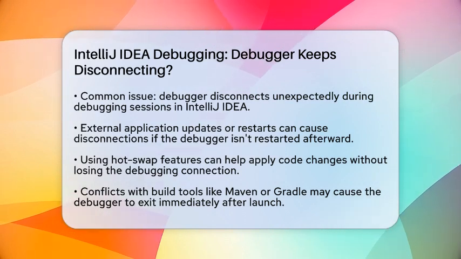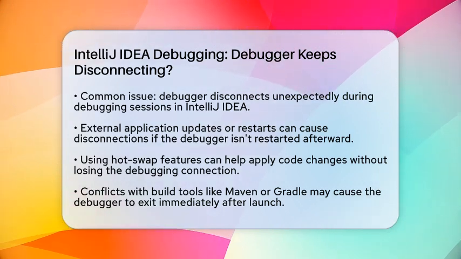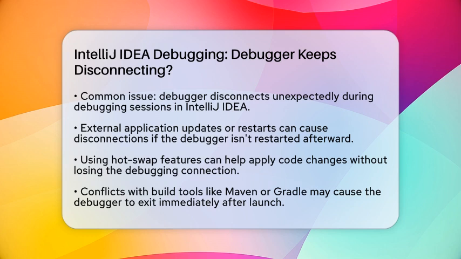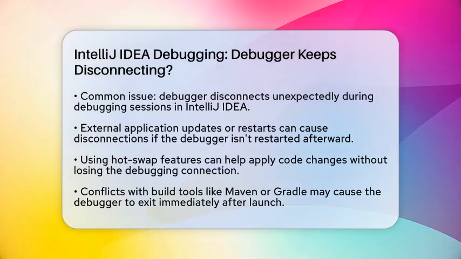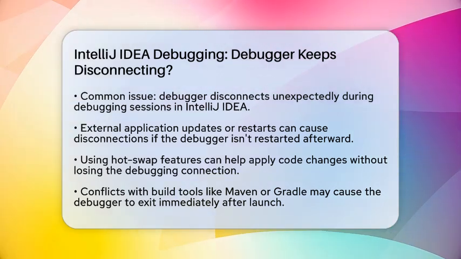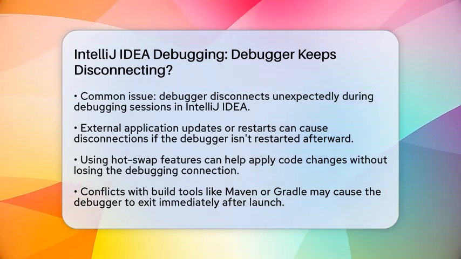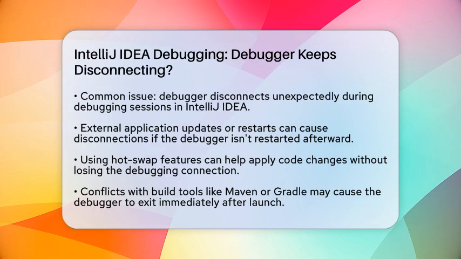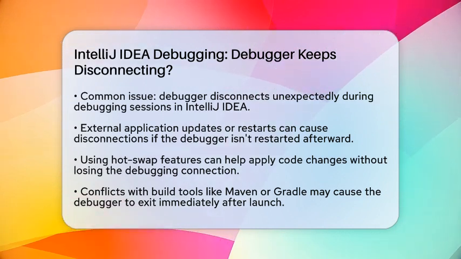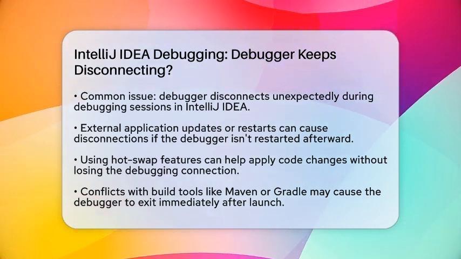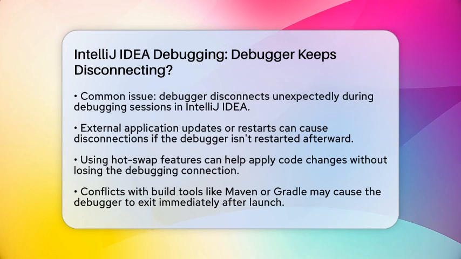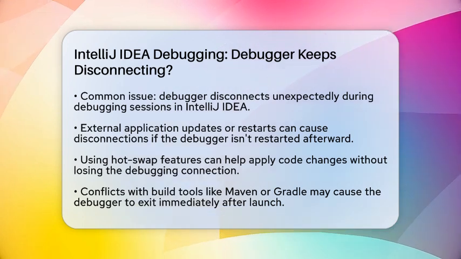sessions stay stable. First, one big reason is when you update or restart your application externally. For example, if you change server code and redeploy without stopping the debugger, it loses connection because the process it was attached to no longer exists. To avoid this, always restart your debug session after making code changes or use hot swap features if your setup